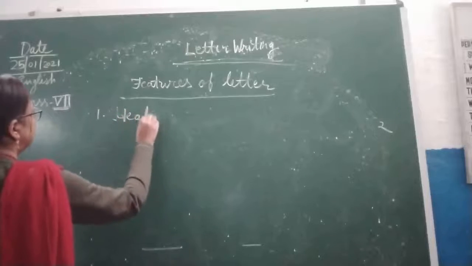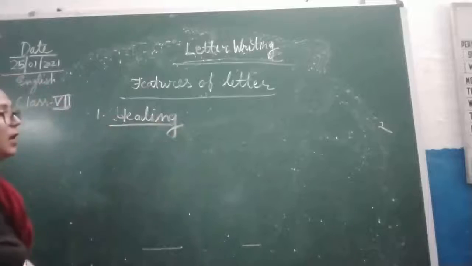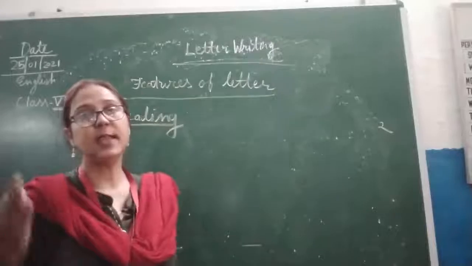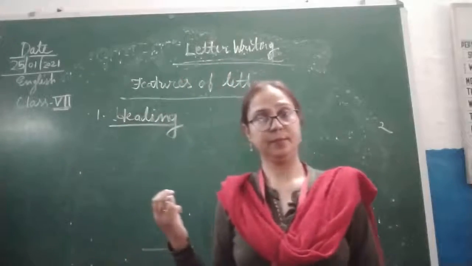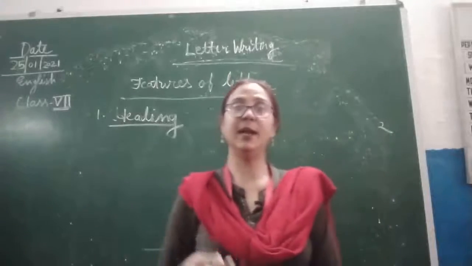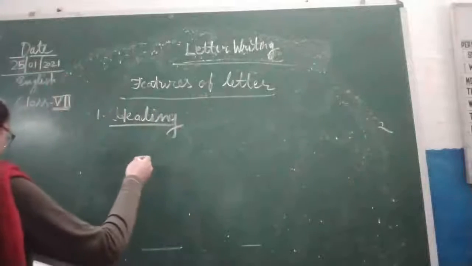Heading is the first thing you can see in any letter, whether it is a formal letter or an informal letter. So what is heading? You can say this is the topic on which we are writing a letter, and to whom we are writing a letter. That all comes in the heading.